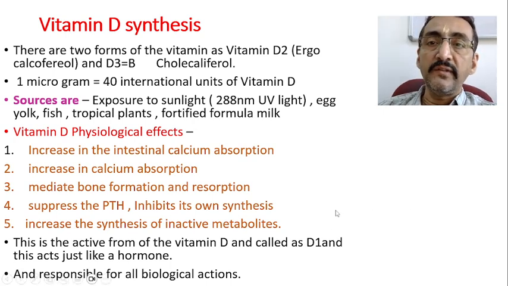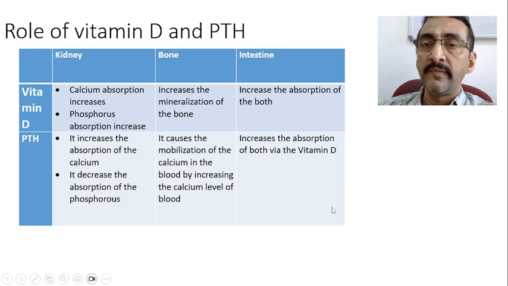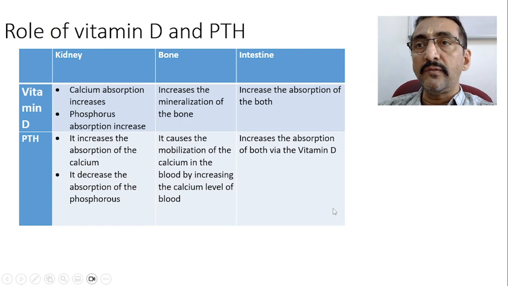As you know, we are all discussing rickets. In the last class, I explained how vitamin D is formed from the precursors like ergosterol and 7-dehydrocholesterol.